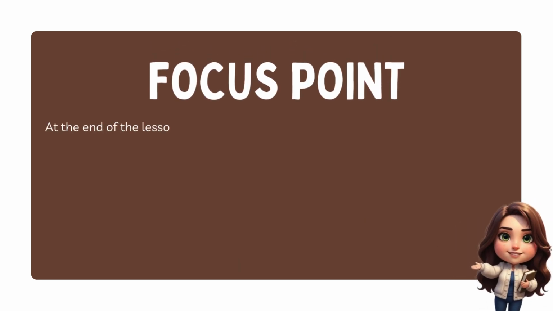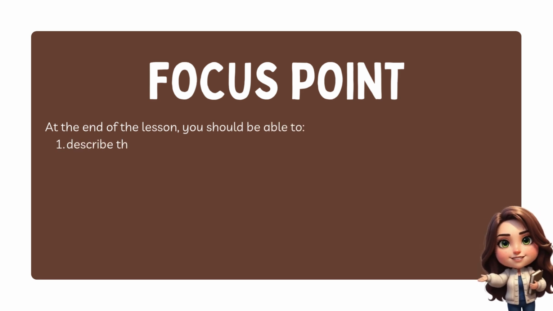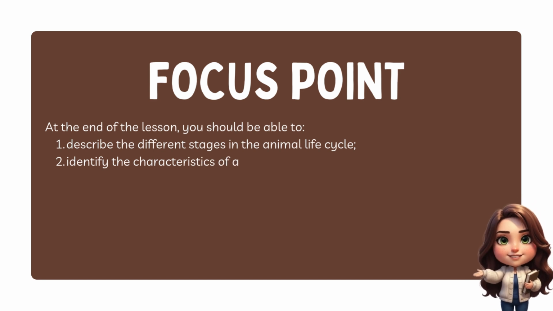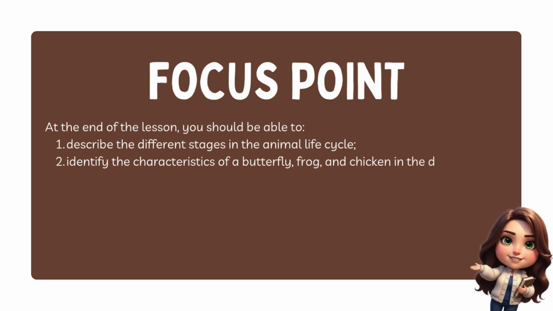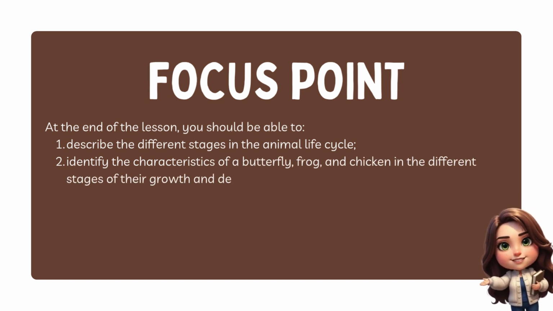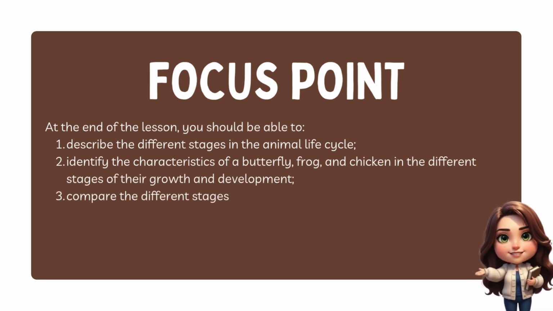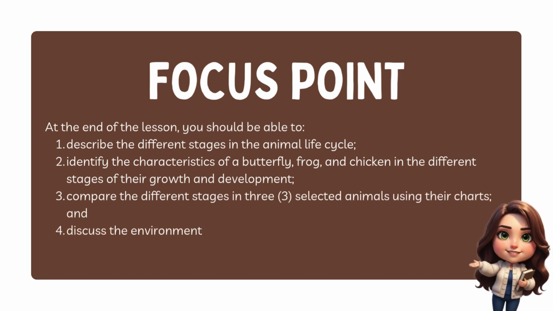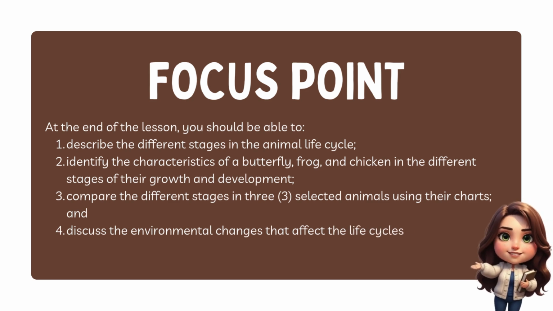Focus point: at the end of the lesson, you should be able to describe the different stages in the animal life cycle, identify the characteristics of a butterfly, frog, and chicken in the different stages of their growth and development, compare the different stages in 3 selected animals using their charts, and discuss the environmental changes that affect the life cycles of animals.